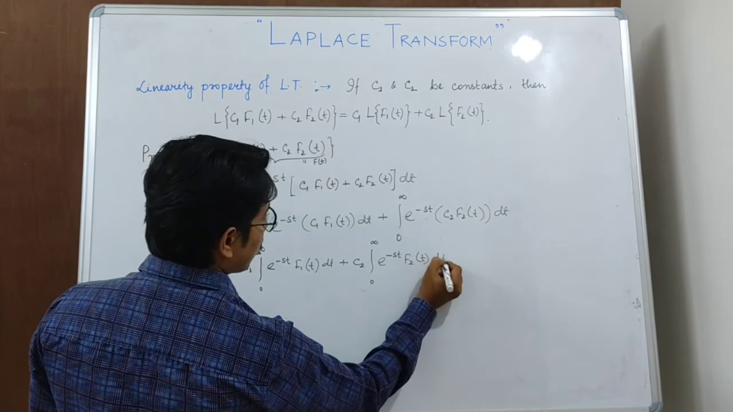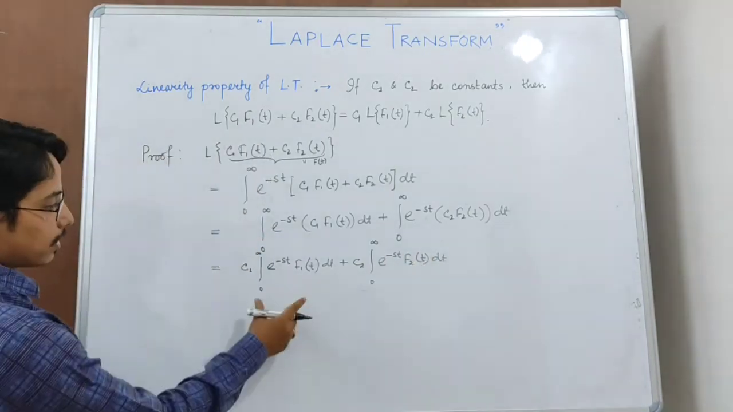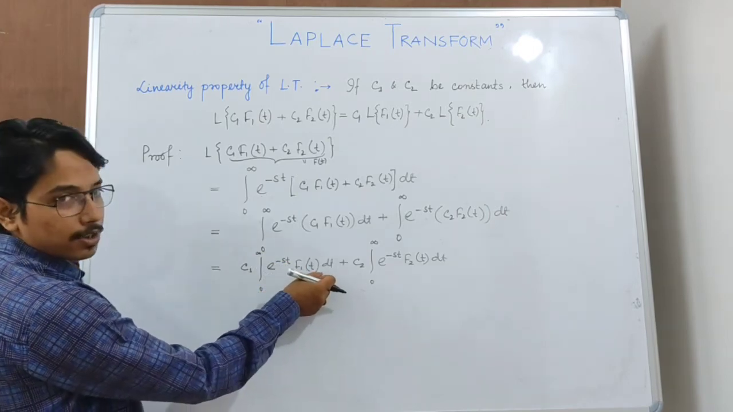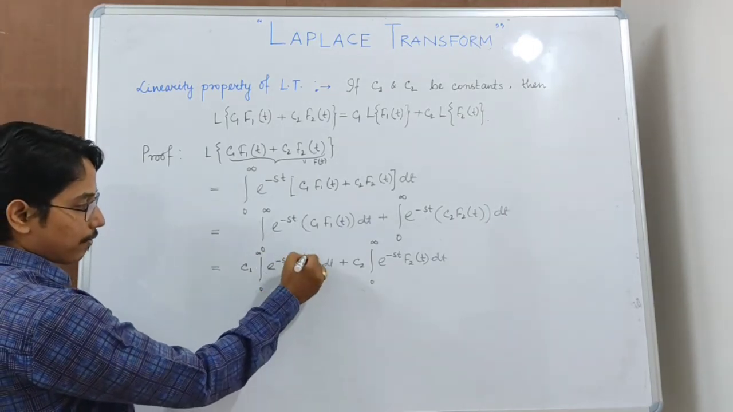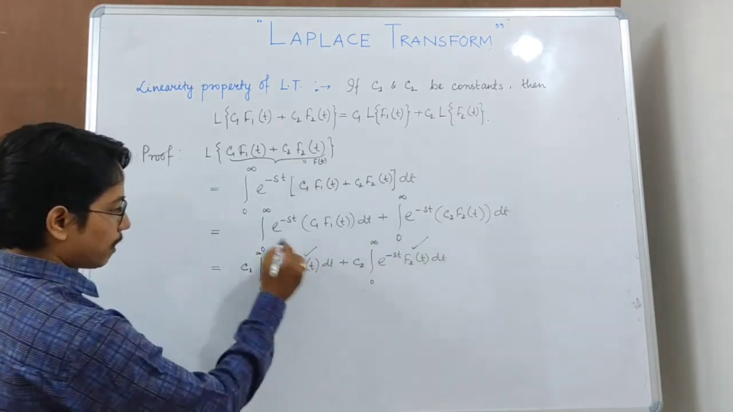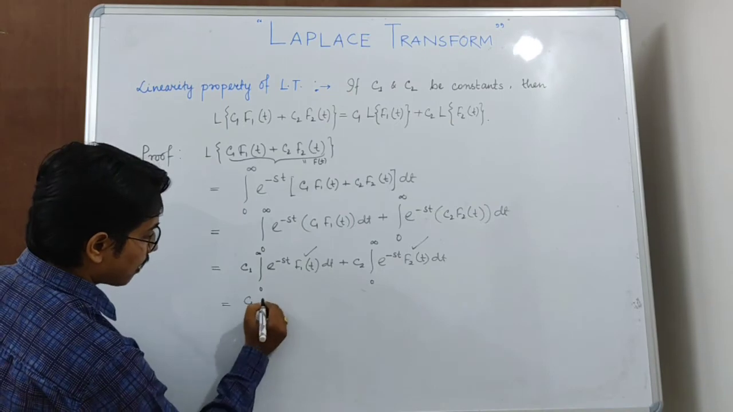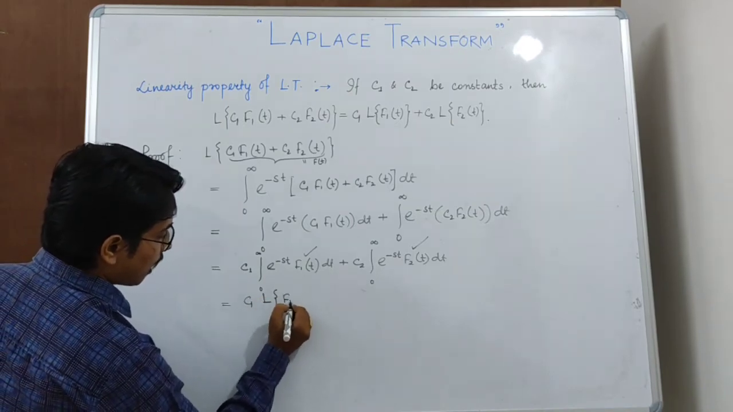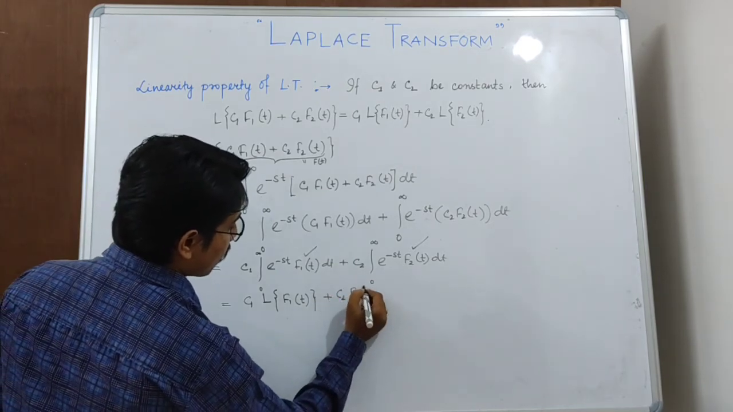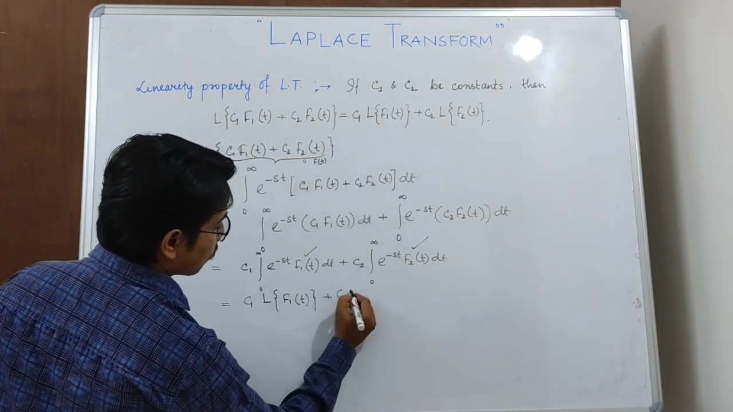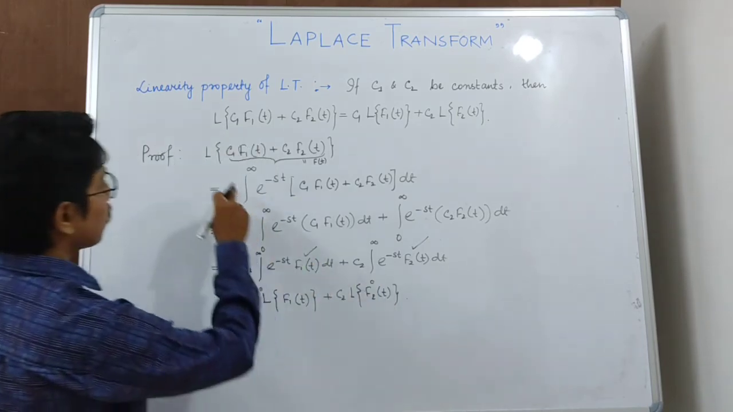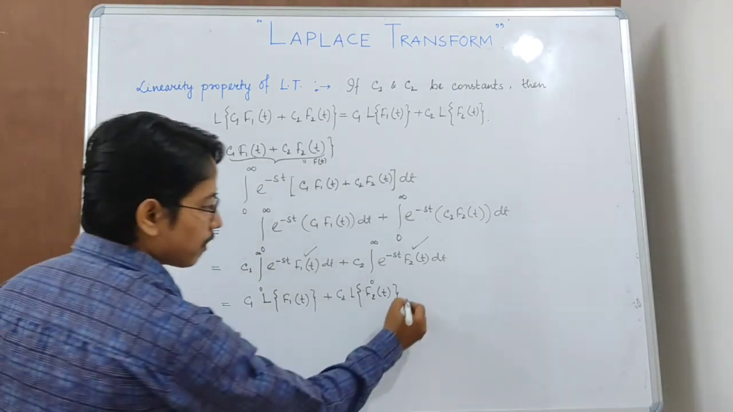Now recall the definition. What is the integration from 0 to infinity e to the power minus st f1(t) dt? This is the Laplace transform of the function f1(t). Similarly, this is the Laplace transform of the function f2(t). So in place of these integrations, we can write the Laplace transform of f1(t) and the Laplace transform of f2(t). Thus we got this result. Proof.